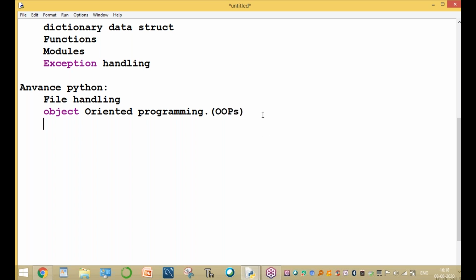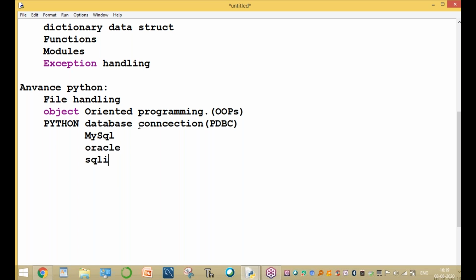Now after completing the object-oriented programming concepts, we start database programming, Python database connectivity, called PDBC. Python database programming and Python database connectivity are the same: programming or connecting with the different databases. There are different databases available. One is the MySQL database, and another one is the Oracle database.